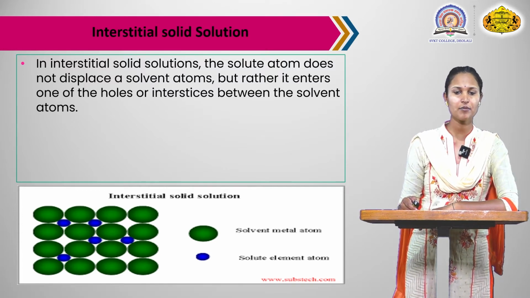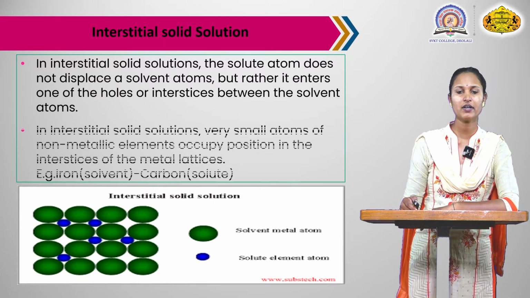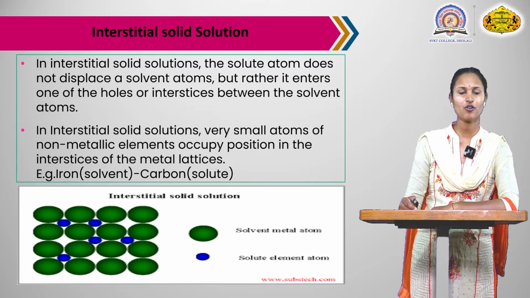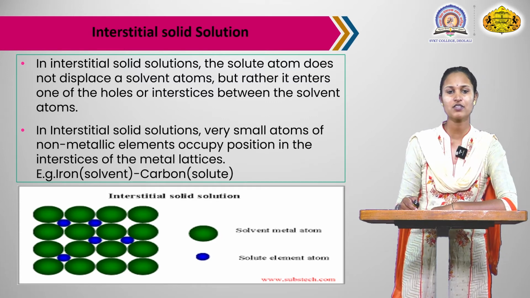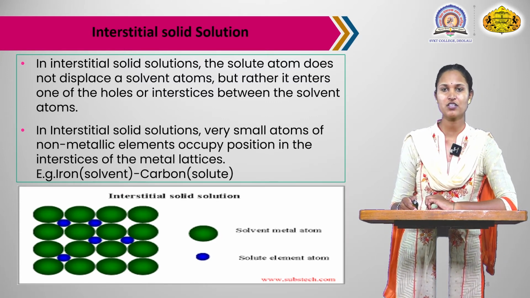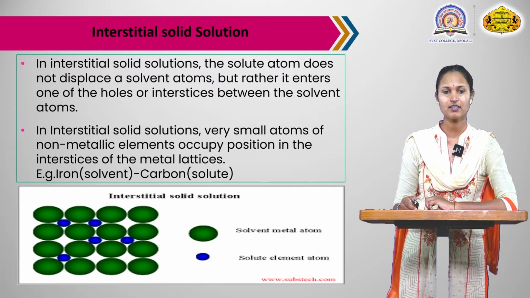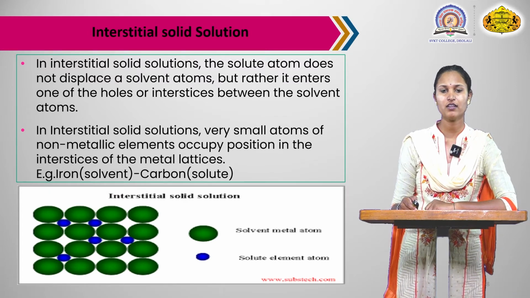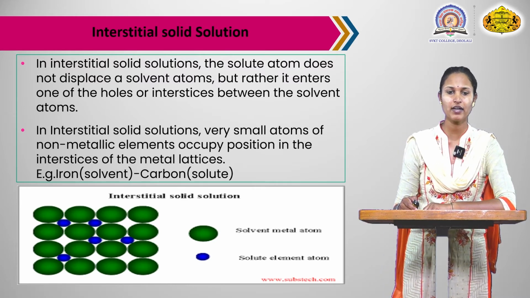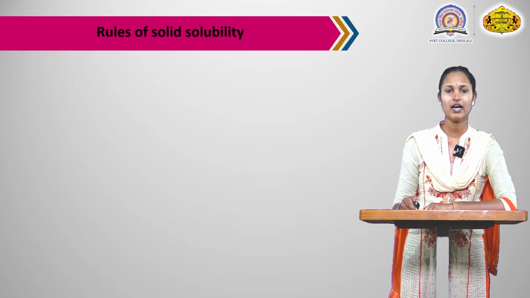In this diagram, the green points denote the solvent metal atoms and the blue are the solute atoms. In interstitial solid solutions, very small atoms of non-metallic elements occupy positions in the interstices of the metal lattice. For example, iron is the solvent atom and carbon is the solute atom.